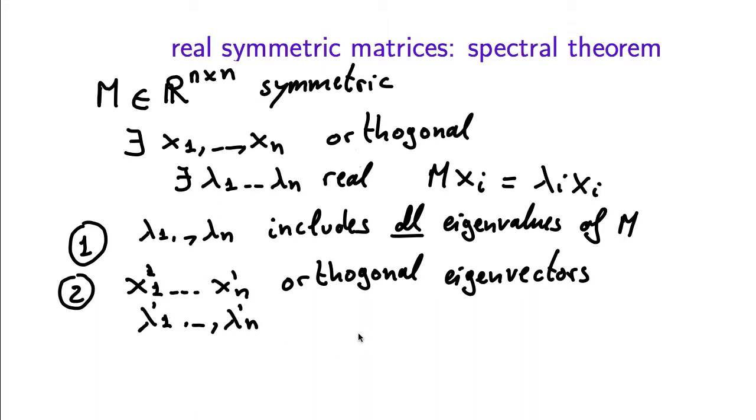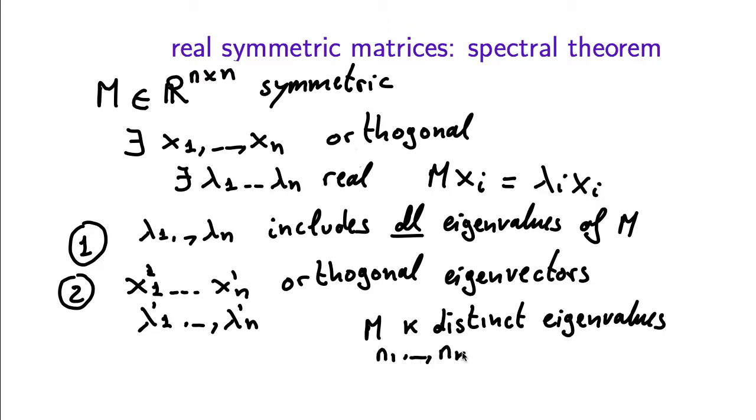Well, let's say that M has k distinct eigenvalues. So let's look at them in a sorted order from the smallest to the largest. And then let n1 up to nk be the number of times that the smallest eigenvalue of M occurs in this list, and n2 be the number of times that the second smallest occurs in this list, and so on. So those multiplicities will sum up to n.